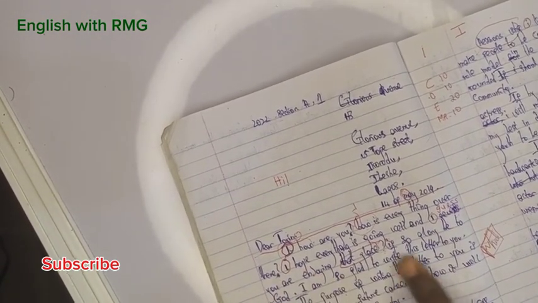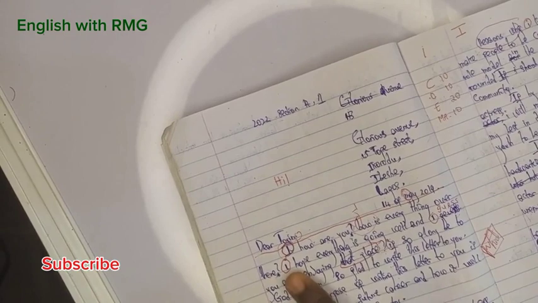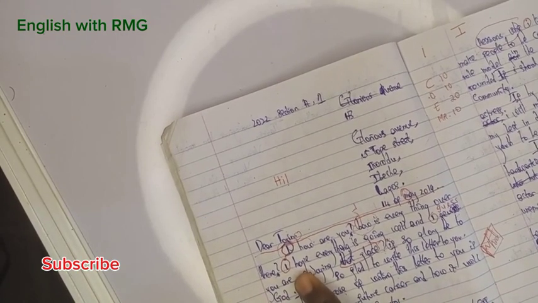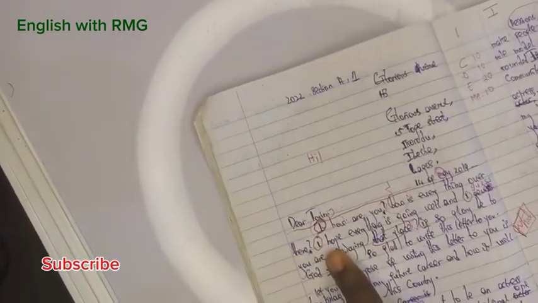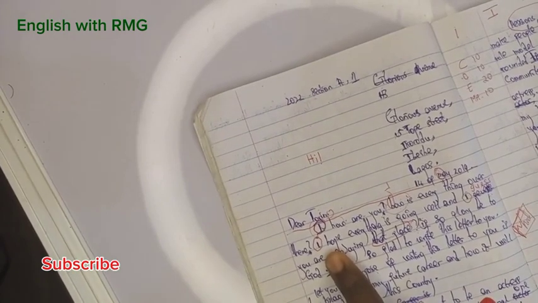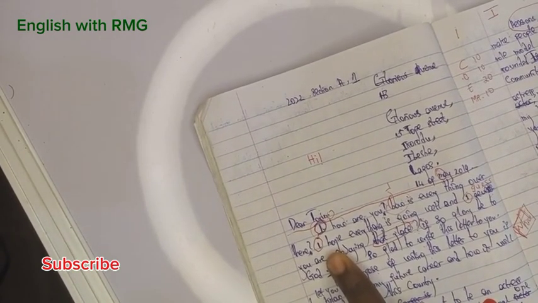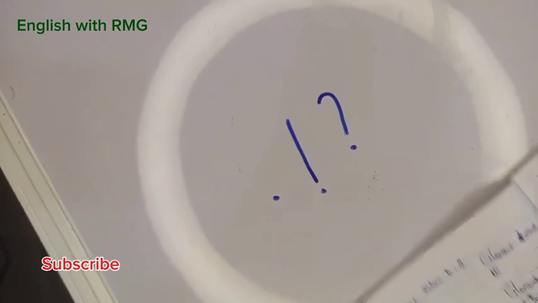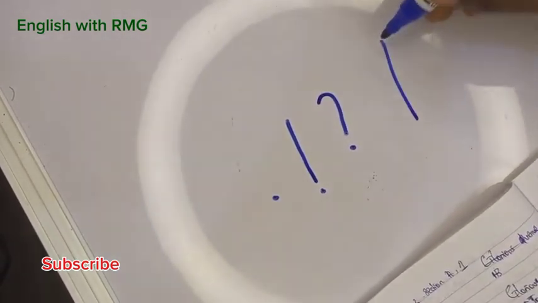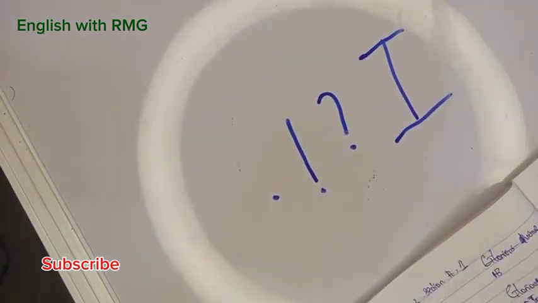I hope everything is going well. She continued making the same mistake, starting with a small letter. However, whether it is at the beginning of a sentence, in the middle, or at the end, wherever you are writing the first person pronoun I, it must be in capital letter. The first person pronoun I must be in capital letter.